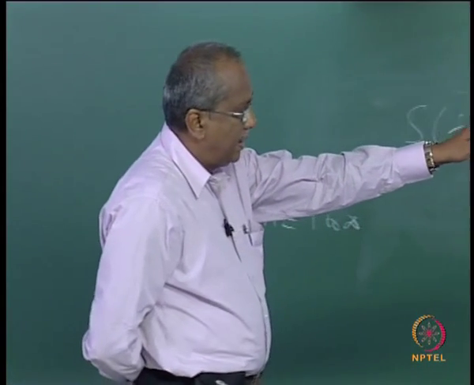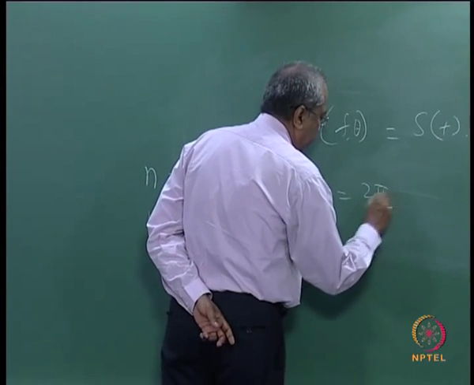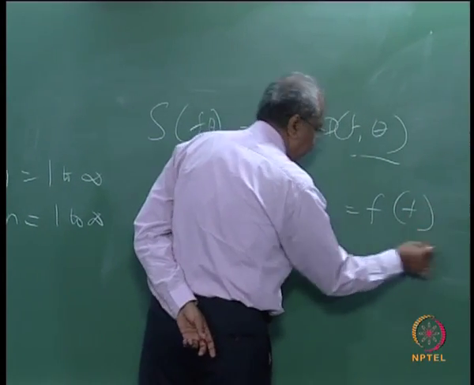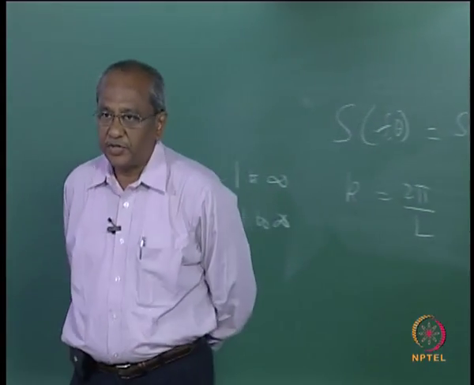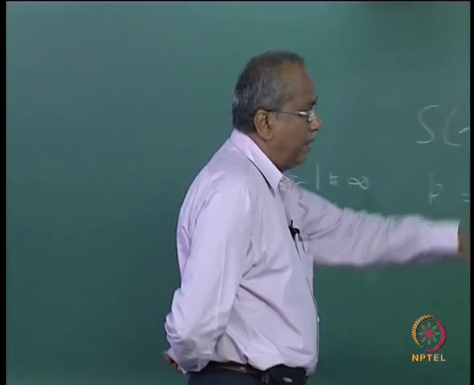Km is the wave number for that frequency component. You already know K is 2 pi by L, and L is a function of frequency, so naturally you will have to calculate your K.